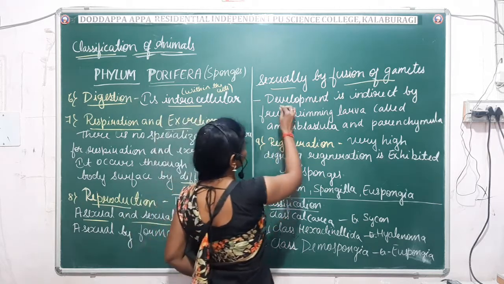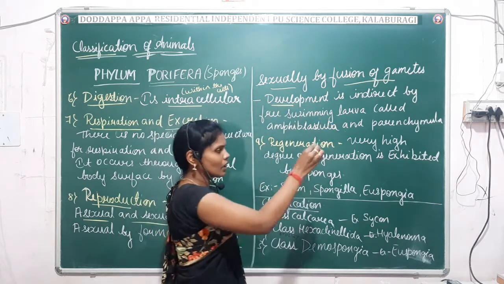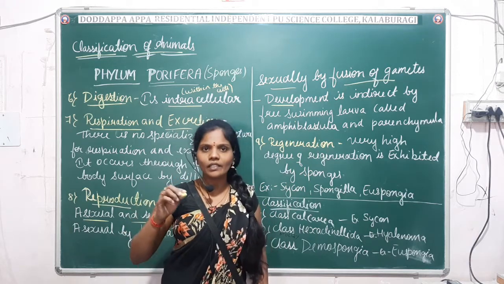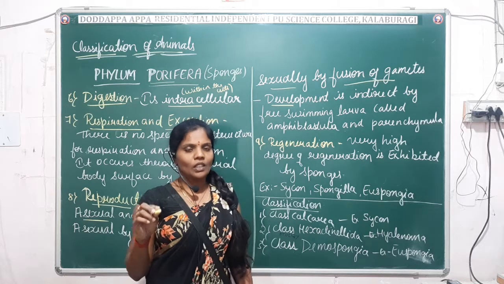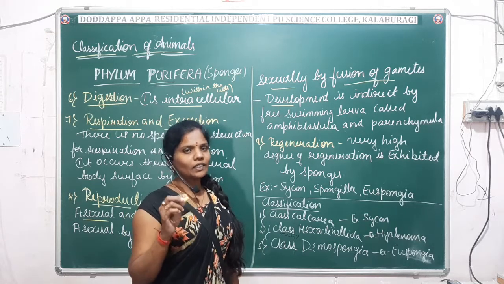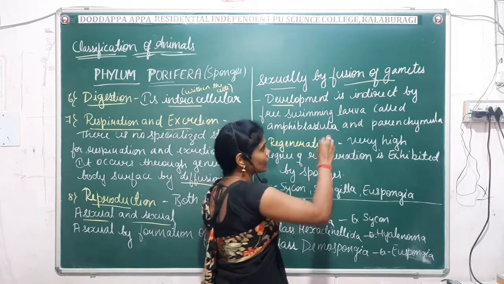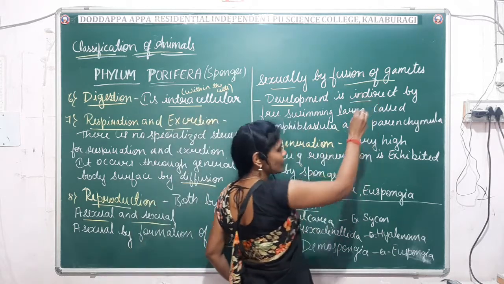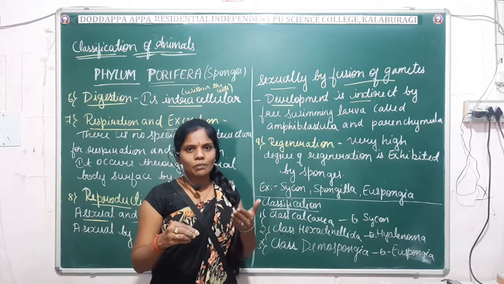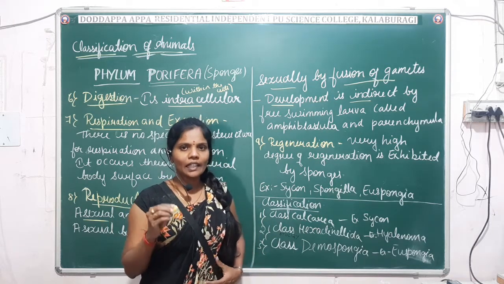Next comes the development. How do poriferans develop? In development you have studied two types: one is direct development and the other is indirect development. Poriferans generally exhibit indirect development. You already know what indirect development is. It is the development which takes place through the larva stage, which we commonly call indirect development.